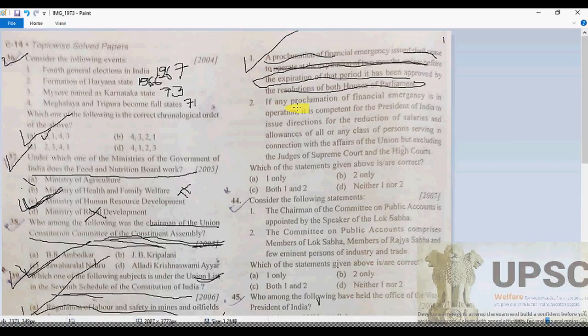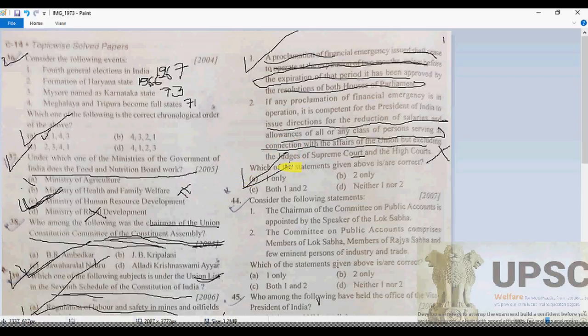Second one: if a proclamation of financial emergency is in operation, it is competent for the President of India to issue directions for reduction of the salaries and allowances of all or any class of persons serving in connection with the affairs of the Union, but excluding the judges of the Supreme Court and High Courts. No, this is of course absolutely wrong. So A is going to be correct.